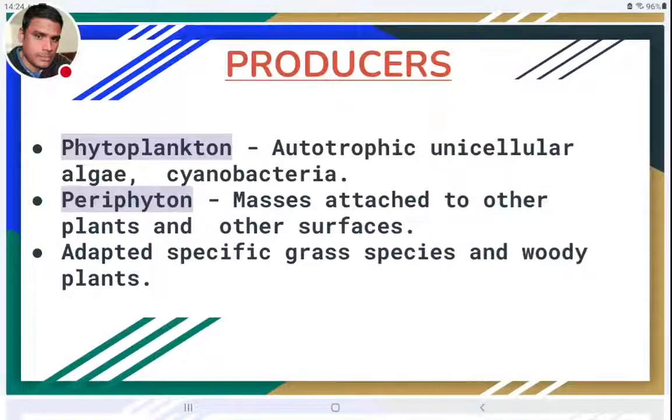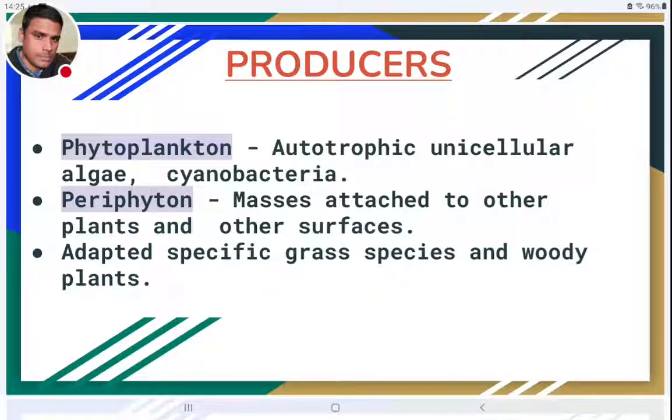And coming to the biotic factors, the first one is producers. Phytoplankton and periphyton are very important producers. Different types of unicellular phytoplankton will be there. Different types of algae and cyanobacteria are examples of phytoplankton. And periphyton are some type of masses. These periphyton will be attached to the stems or leaves of plants, rocky surfaces, or any other different types of surfaces if they are available.